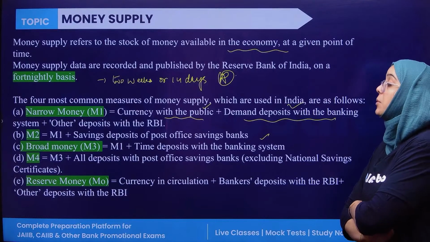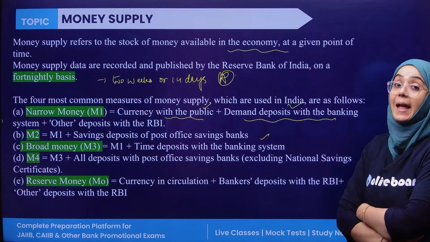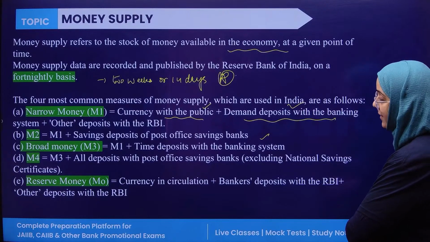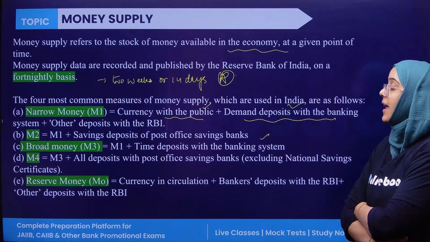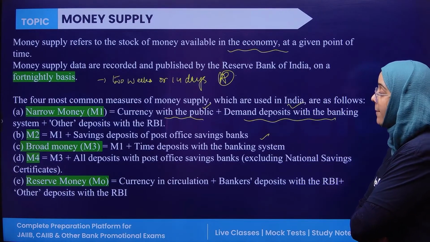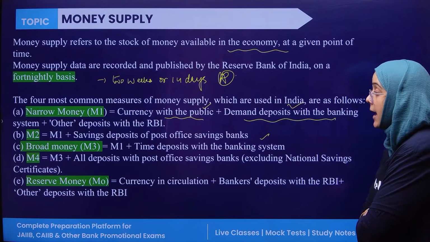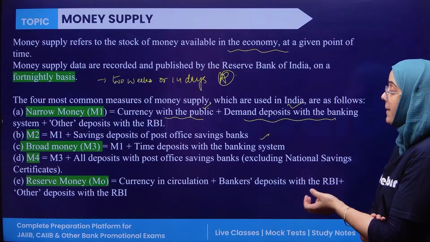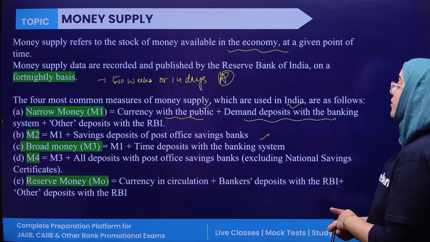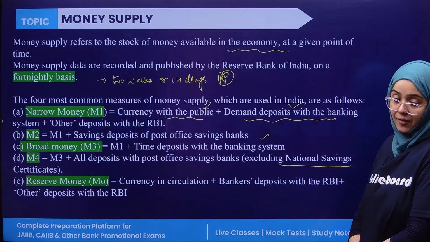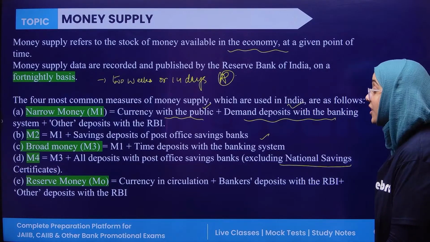Third, broad money, which is M3: M1 plus time deposits with the banking system. Fourth is M4. M4 is broad money plus all the deposits with the post office savings bank, but it excludes the National Savings Certificate. And lastly, what is reserve money?